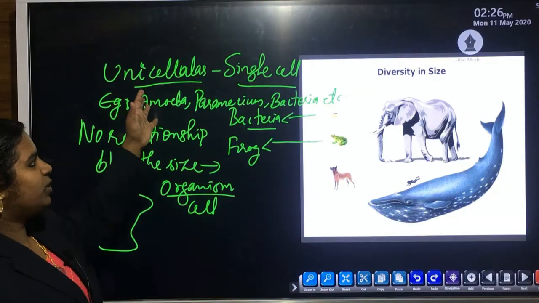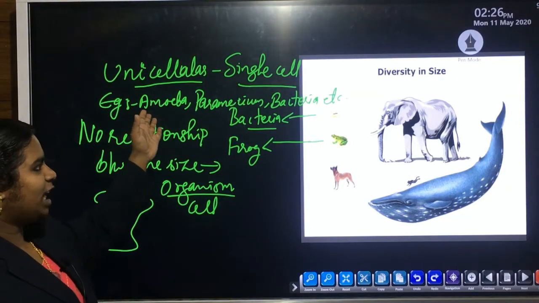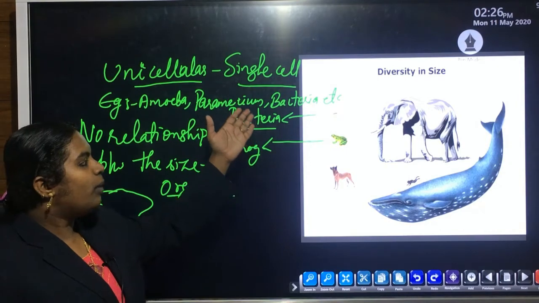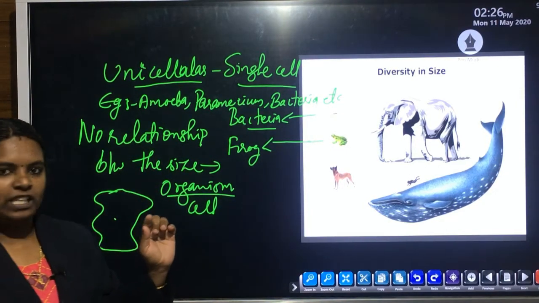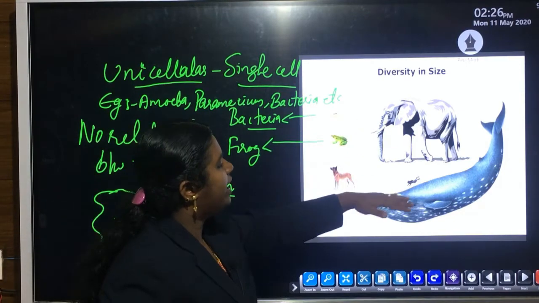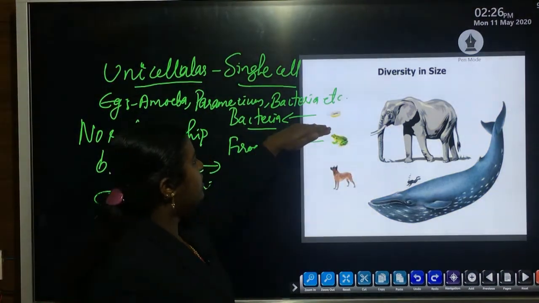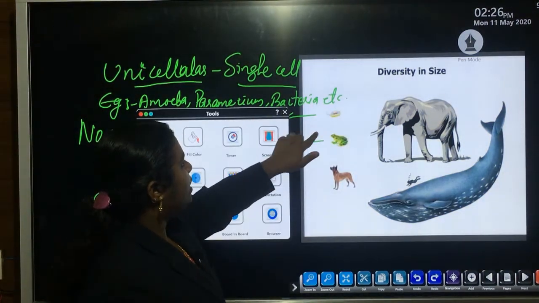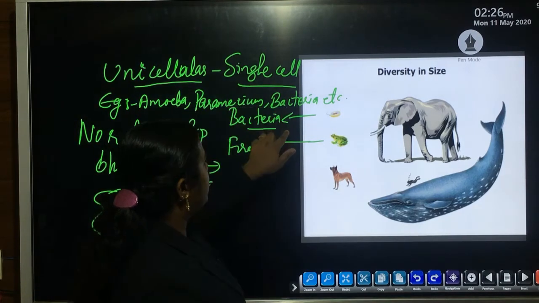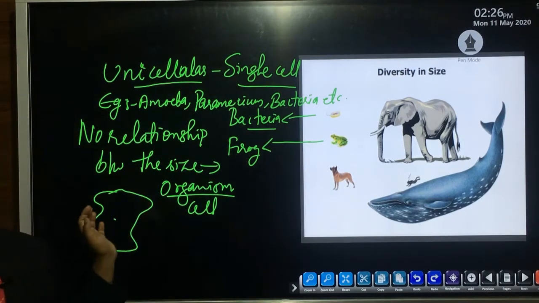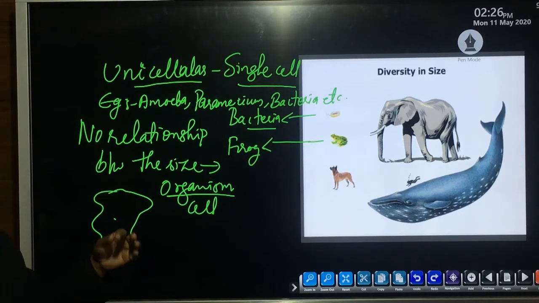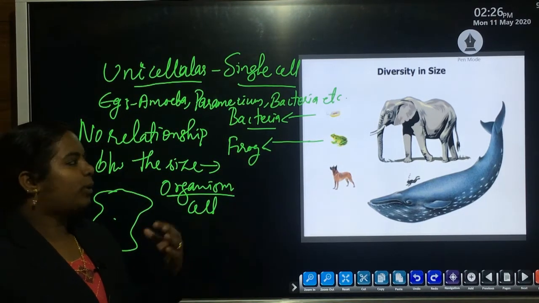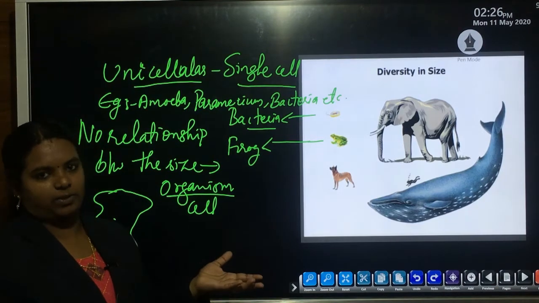Some examples of unicellular organism are amoeba, paramecium, euglena, bacteria and so on; their body is made up of only a single cell. All other organisms are multicellular. Bacteria are unicellular as well as prokaryotic organisms. Later we will detail about prokaryotes as well as eukaryotes.